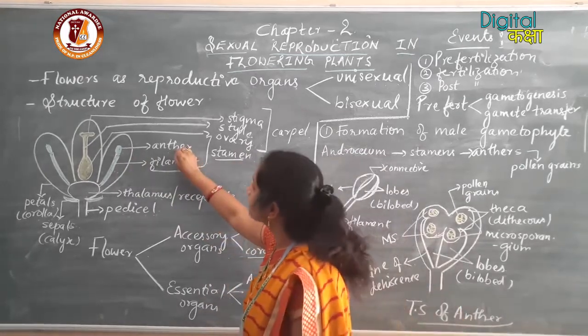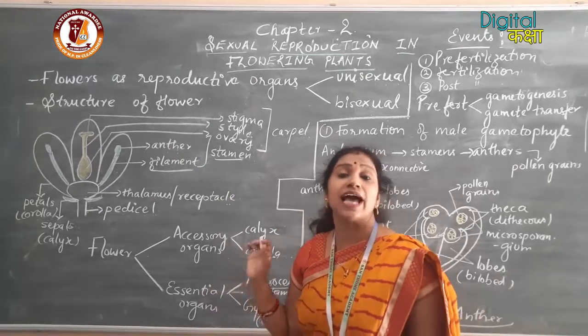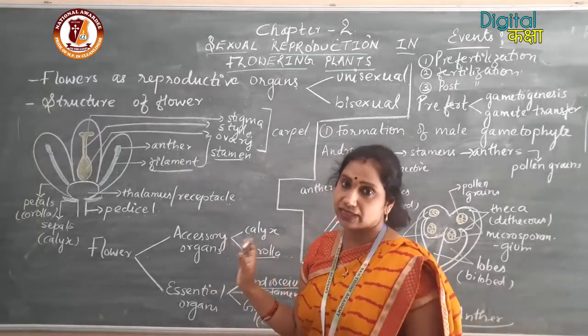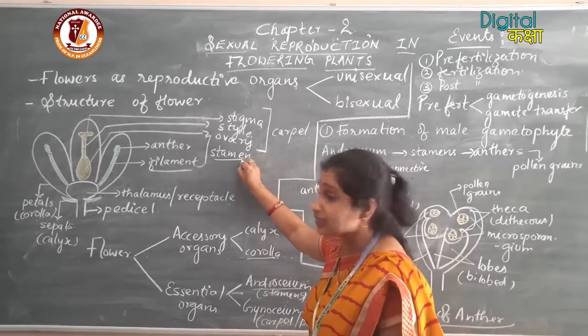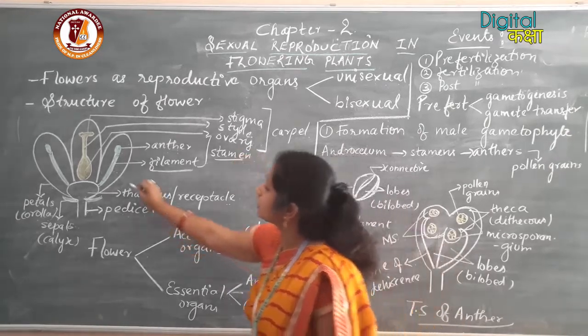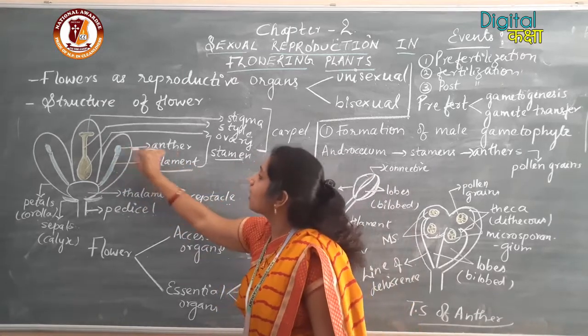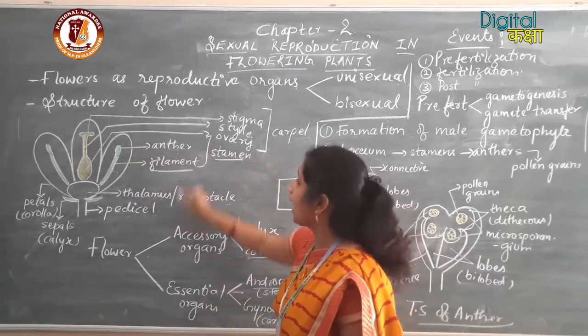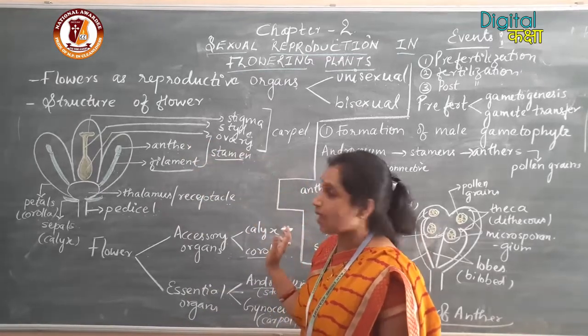The anther contains the pollen grains, and the pollen grains have the male gametes. So androecium is made up of stamens, and each stamen is made up of an elongated filament and a knob-like anther. Anther and filament together constitute the stamen.